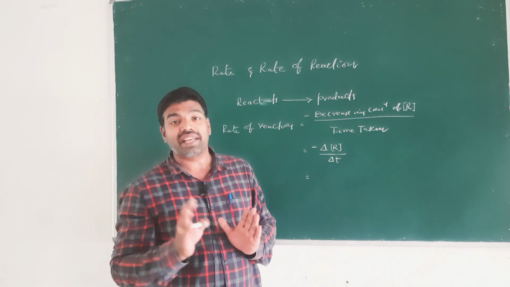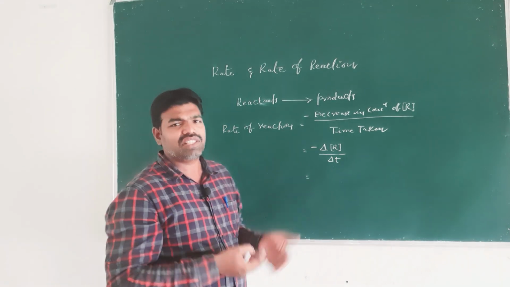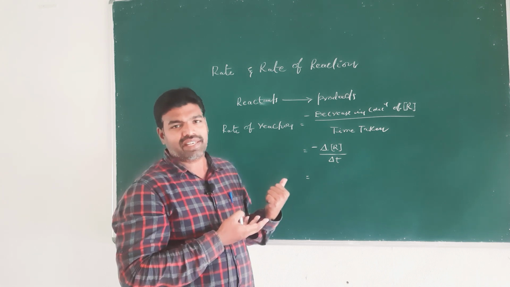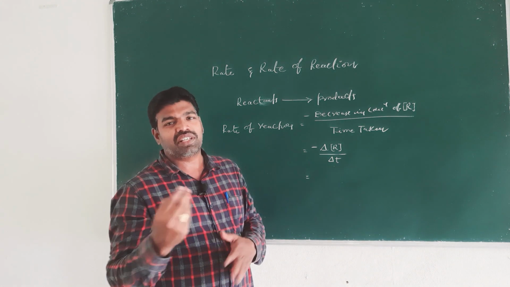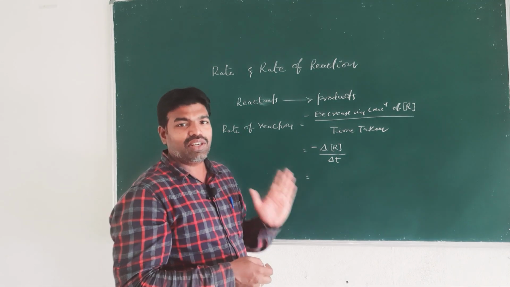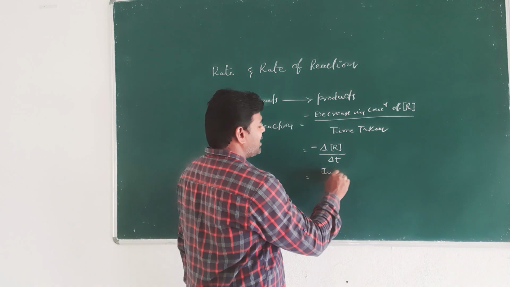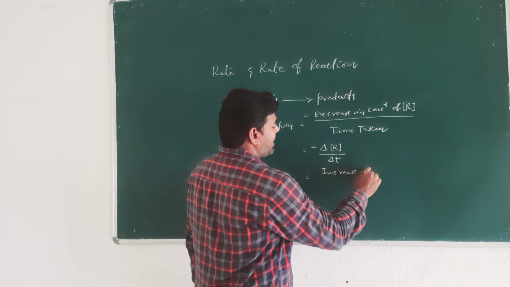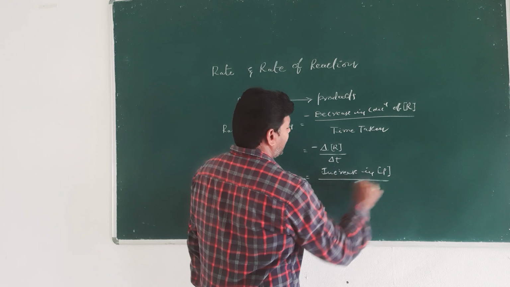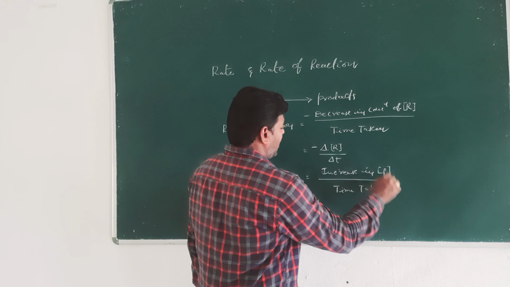So, in terms of products, rate of reaction is defined, or mathematically it is given by, the increase in concentration of products by time taken.